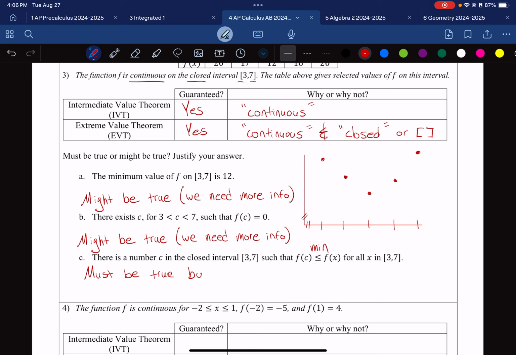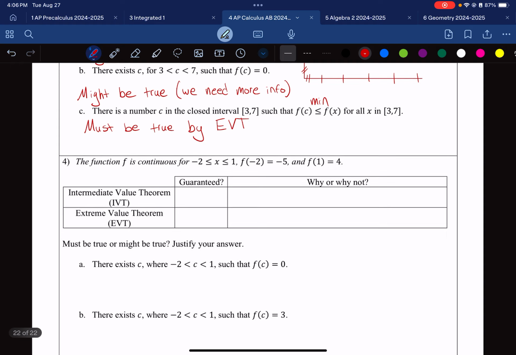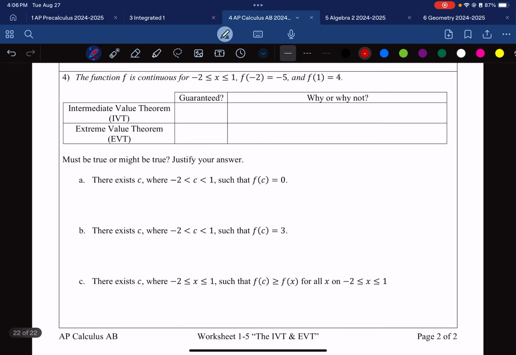And why? It's by the extreme value theorem. Extreme value theorem says there is a min, there is a max. Don't know when or where that happens, but there is one. And finally, our last question.